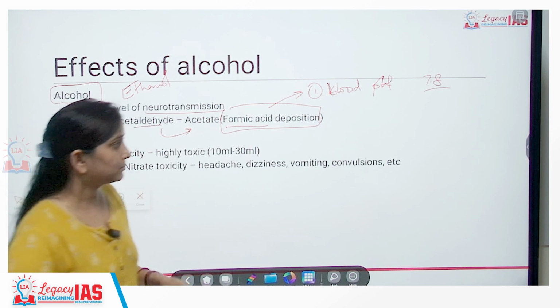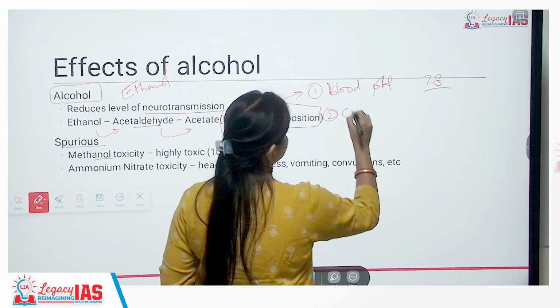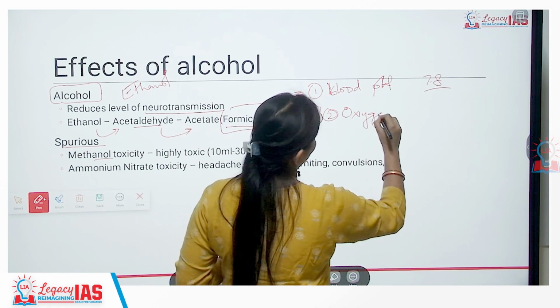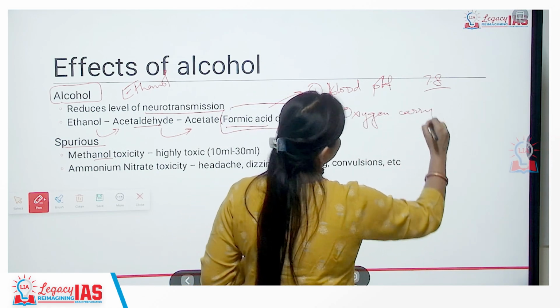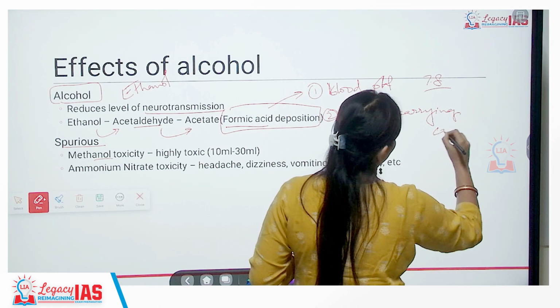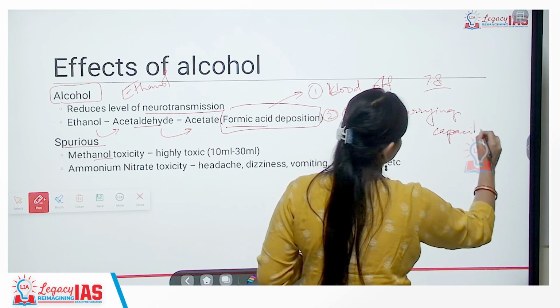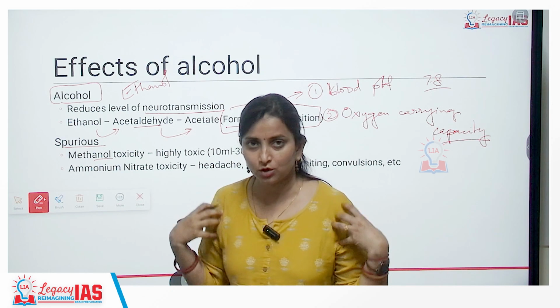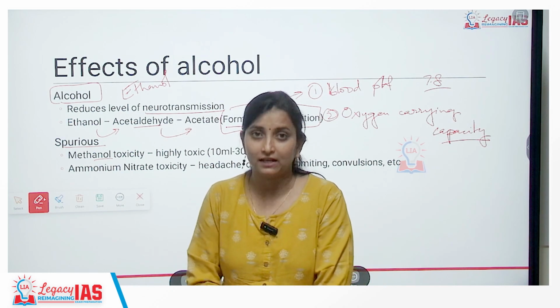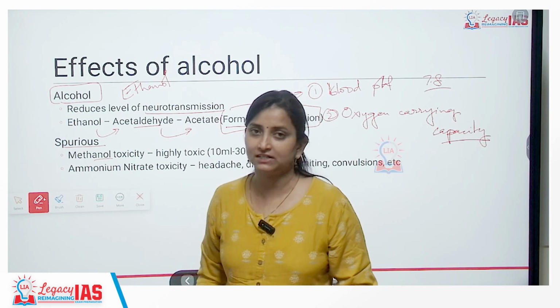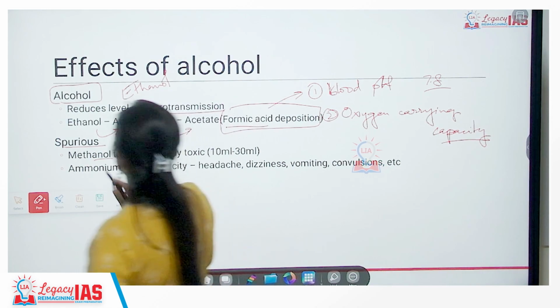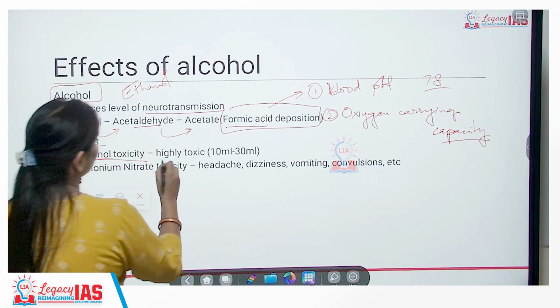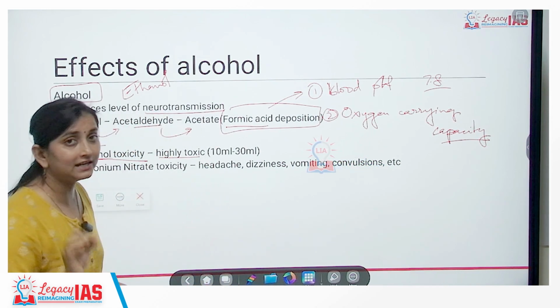That is one problem. Second is oxygen carrying capacity. The oxygen carrying capacity of blood is also reduced. Okay? So it leads to lactic acid deposition across the body, and the body starts to pain, plus breathlessness, and the person will die. Okay? Spurious alcohol with methanol toxicity is highly toxic.